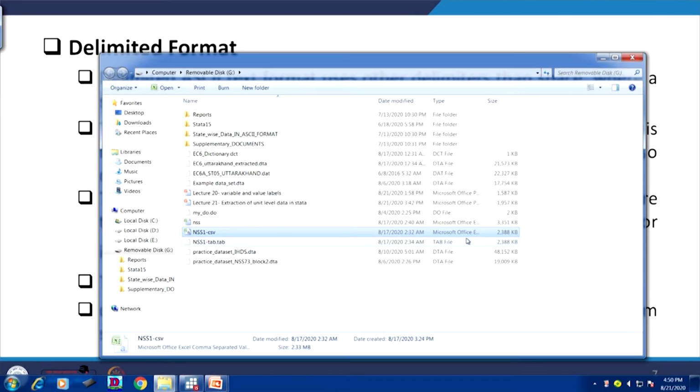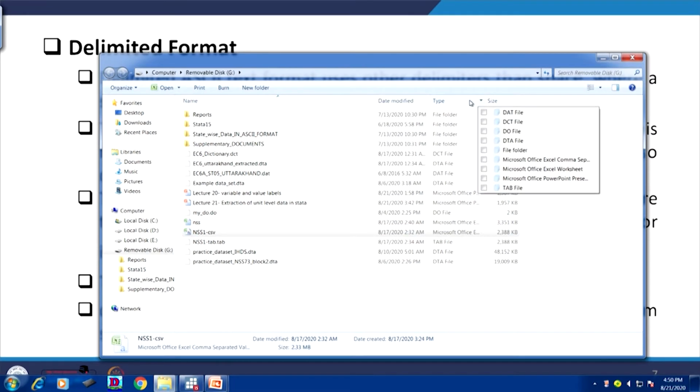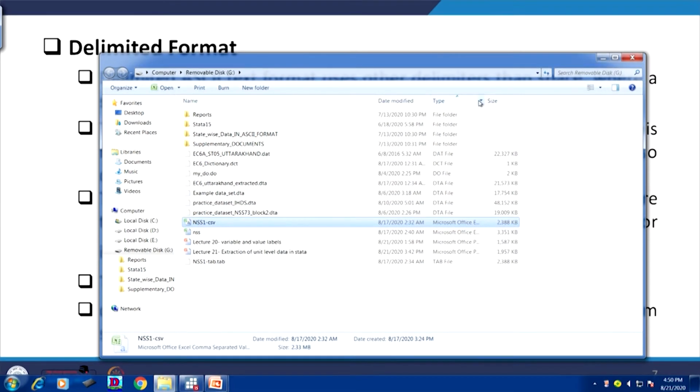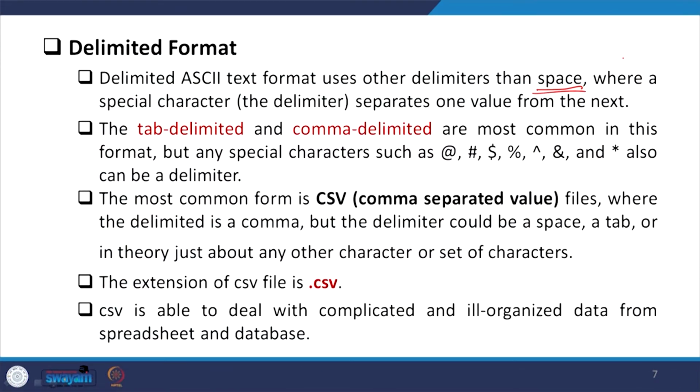Otherwise, if you enter the extension here, in your size, type, data columns, it will also show you in one of the columns. If you take all those options, it also shows you the CSV option. There are many approaches to understand whether it is CSV or any other format. Now, let me proceed.